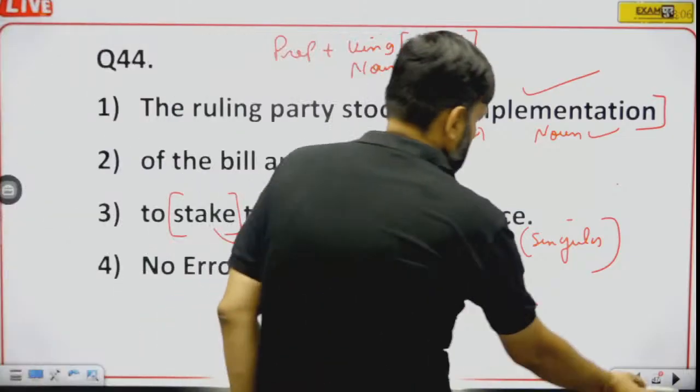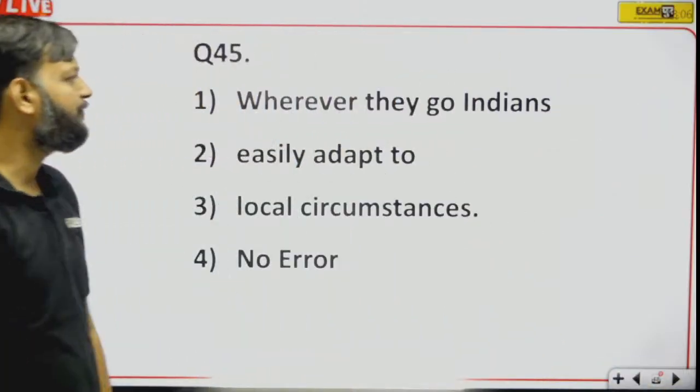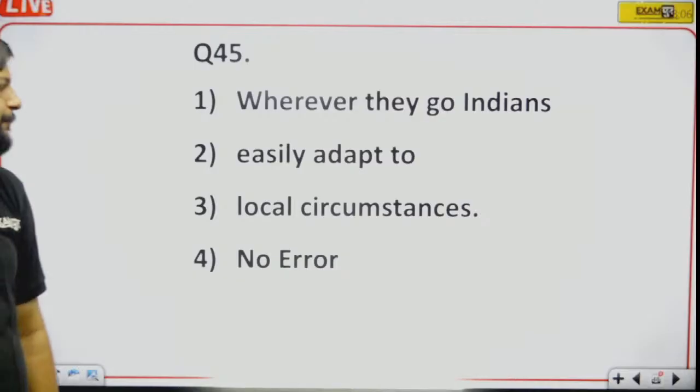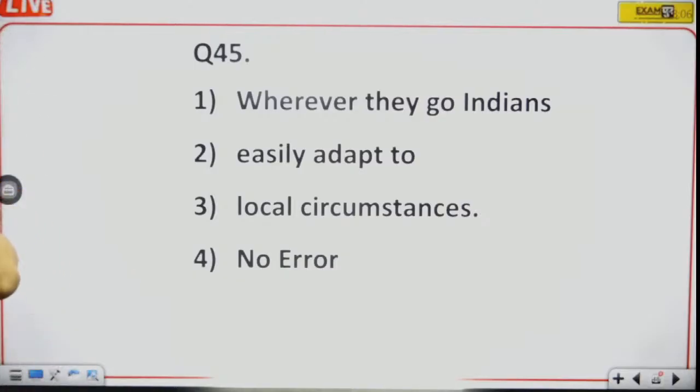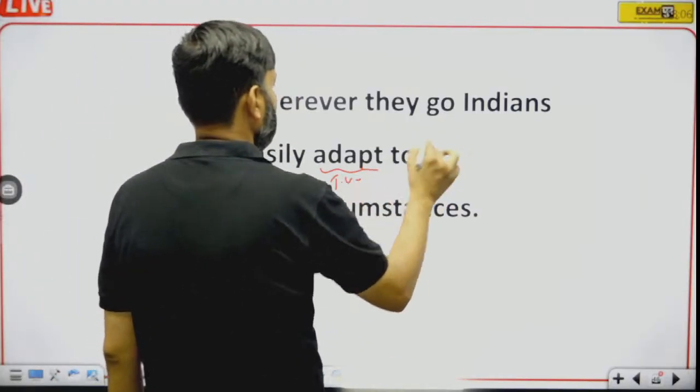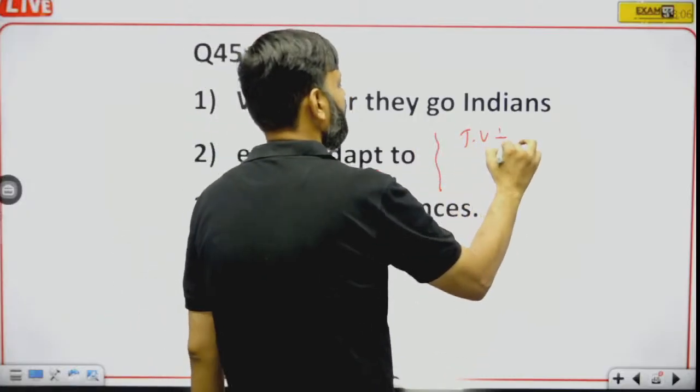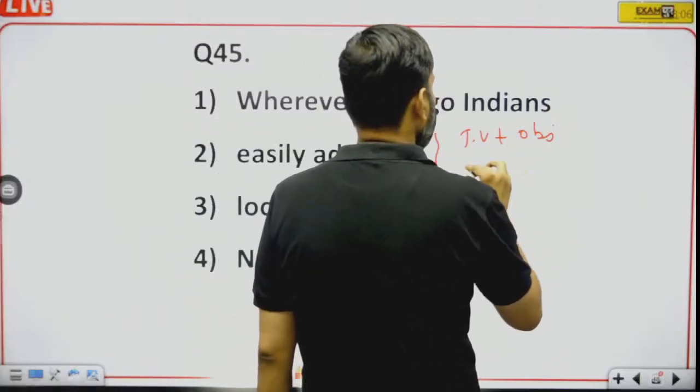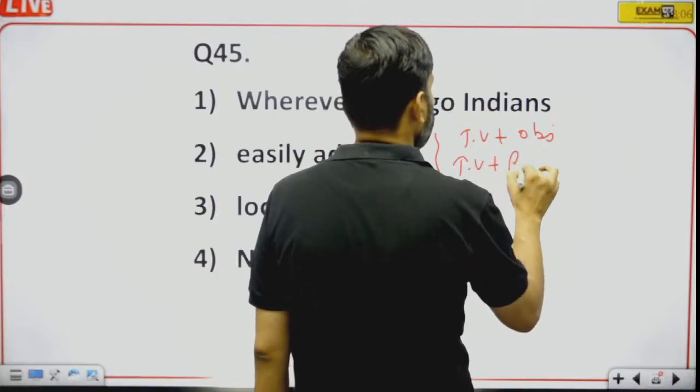Now the next one, question number 45. Wherever they go, Indians easily adapt. Okay, adapt. Now the word adapt is a transitive verb. Now a transitive verb is always followed by an object, and if there is no object, it is followed by a reflexive pronoun.